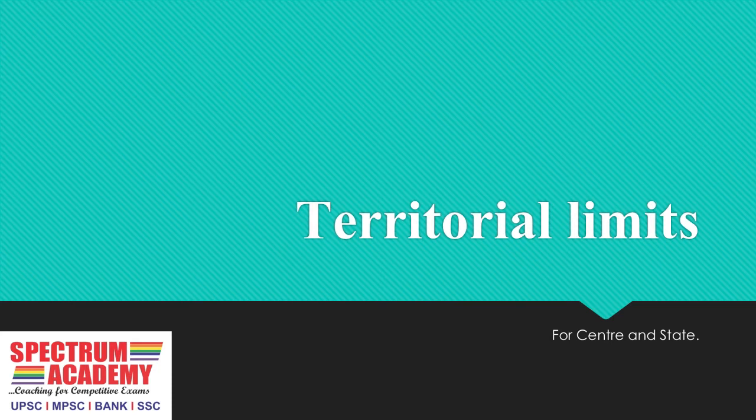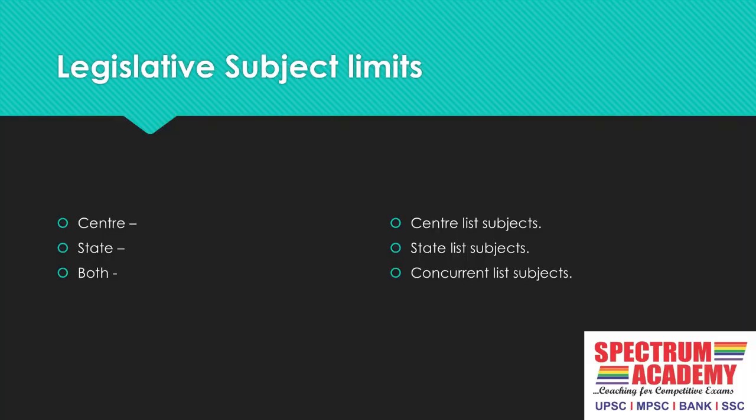So, Parliament gets the right to make a law for this company in India as well as outside India. Hence we say that the center can make law for India and outside India too. Now the state's territorial limit: a state can make law for its own territory, and this is the state's territorial limit.